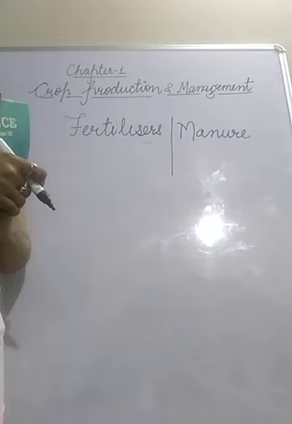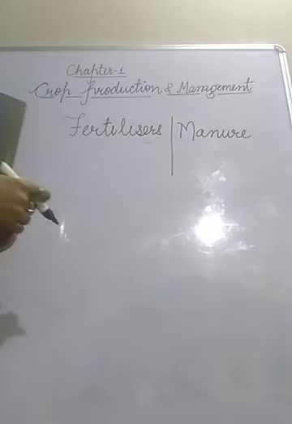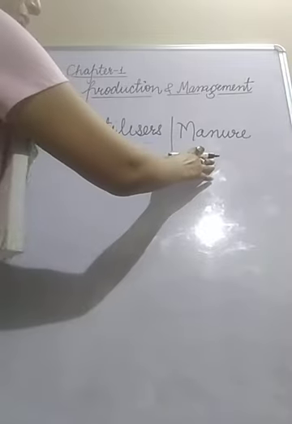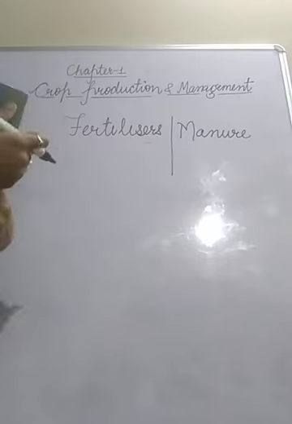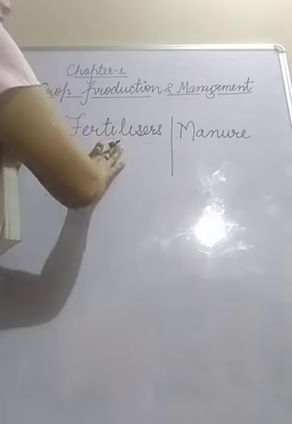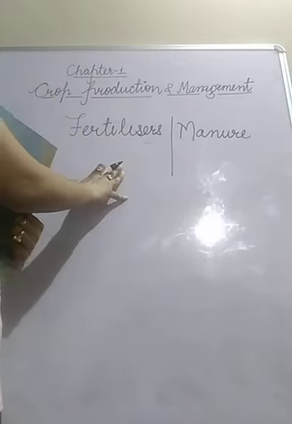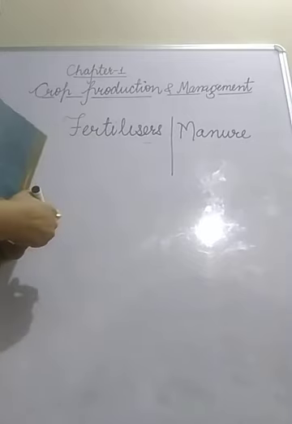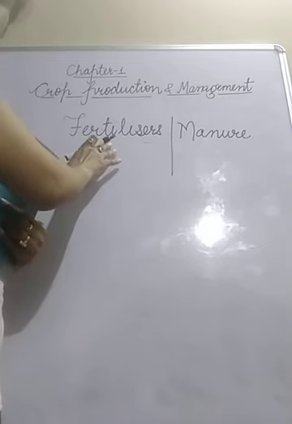Fertilizers do not provide humus to the soil. On the other hand, manure provides humus to the soil. Fertilizers are rich in plant nutrients, and manure is relatively less rich in plant nutrients. Long-term use of fertilizers adversely affects the soil and results in soil pollution.